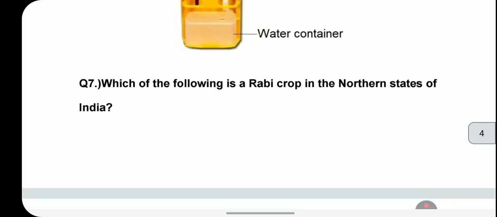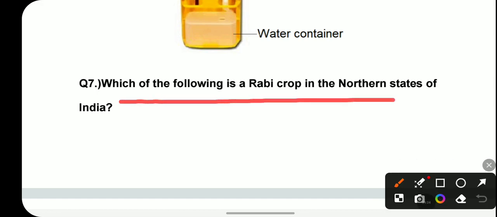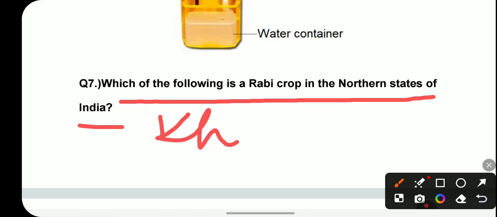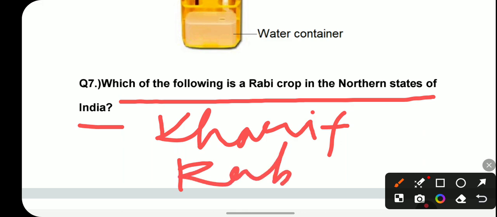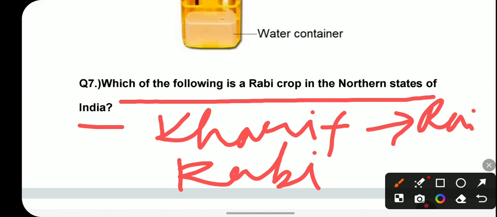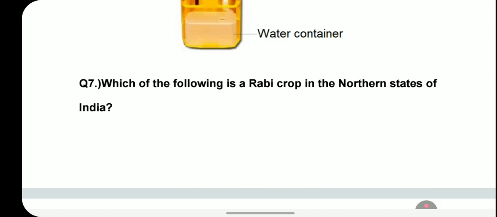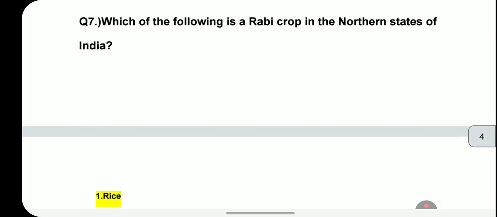Now moving on to the next question. I hope you have understood the principle behind the wet and dry bulb thermometer. The question is: which of the following is a rabi crop in the northern states of India? Before answering, we have to understand what a rabi crop is. We mainly have two types of crop, kharif and rabi. Kharif is grown in the rainy season, and rabi is grown in the winter season. So let's see which is the rabi crop in the northern states of India.